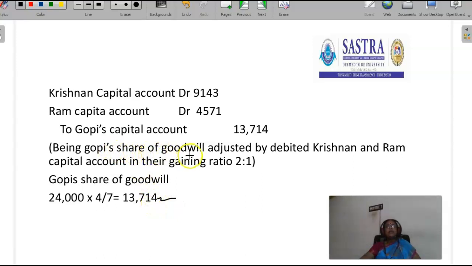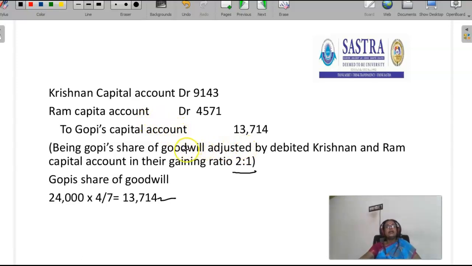Gopi's share of goodwill is adjusted by debiting Krishnan and Ram's capital accounts in their gaining ratio, 2:1. So Gopi's share in the new goodwill, 13,714, is credited to his capital account after debiting the Krishnan and Ram capital accounts in their gaining ratio.